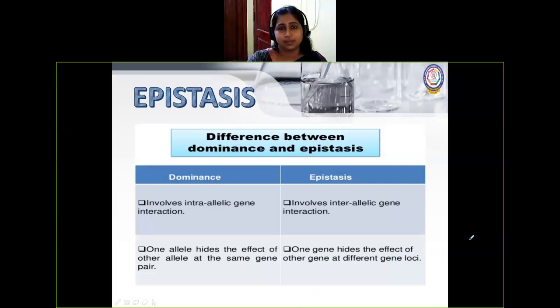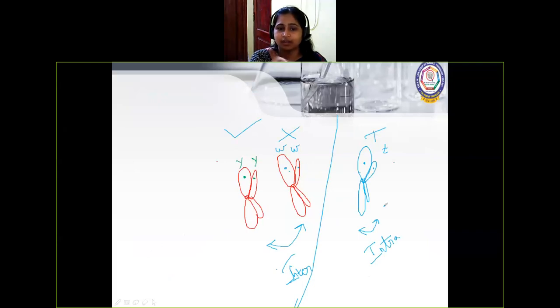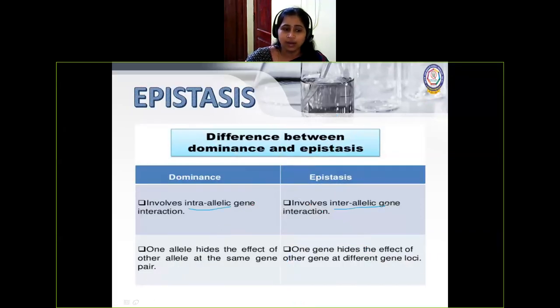Before going to the example, some differences between dominance and epistasis, as we discussed. Dominance involves intra-allelic, epistasis involves interallelic. In dominance, one allele hides the effect of the other allele in the same gene pair.